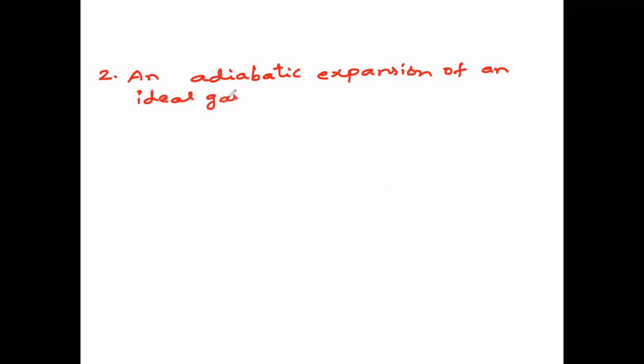An adiabatic expansion of an ideal gas always has, option 1, constant temperature.